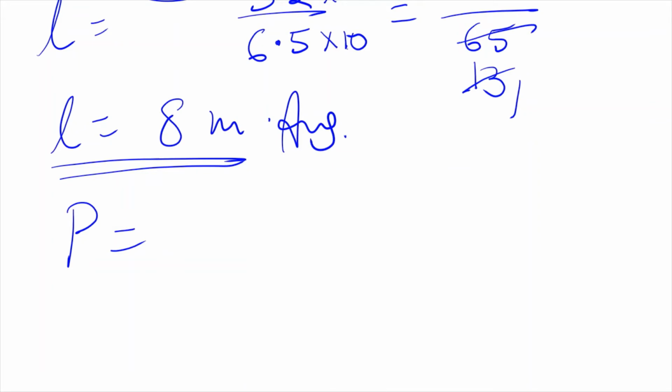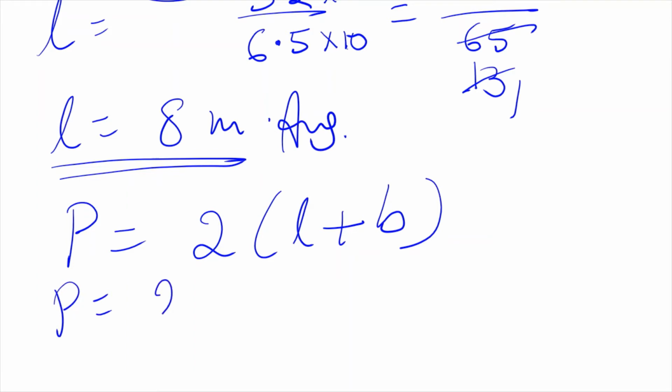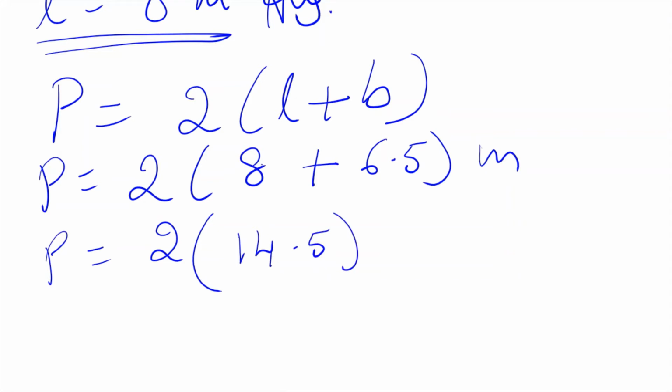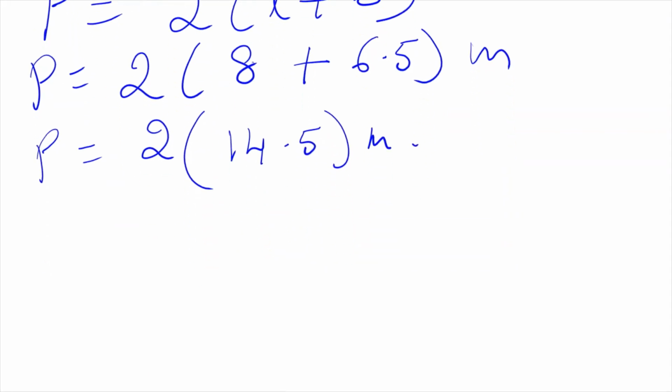So perimeter is equal to 2 into (L plus B). Perimeter will be 2 into (8 plus 6.5), where L is 8 as we got and B is given as 6.5. Perimeter units are meter. So perimeter is equal to 2 into 14.5. 2 fives are 10, 1 carried over, 2 fours are 8 plus 1, 9, 2 ones are 2. So the perimeter is 29 meter.